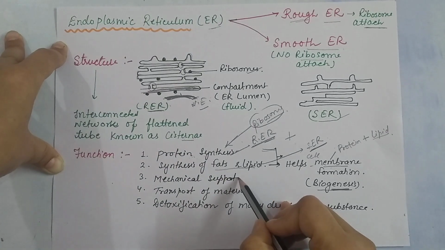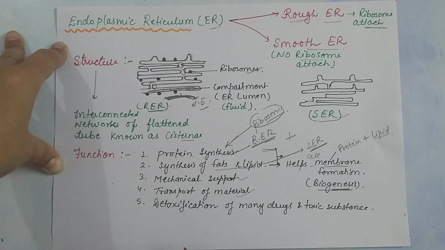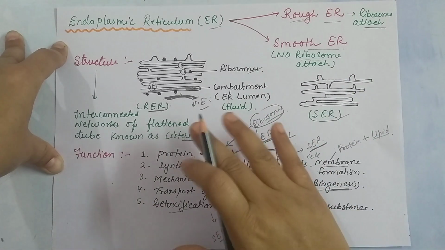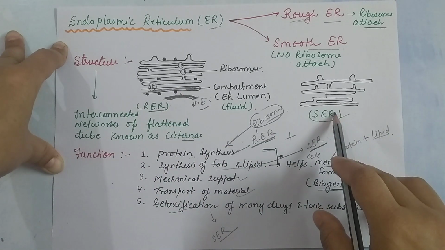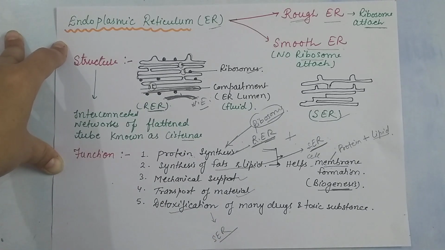They provide mechanical support. They help in the transport of materials within the cell, and they also help in the detoxification of many drugs and toxic substances. Basically, the detoxification is done by the smooth endoplasmic reticulum. So we have understood the structure of the endoplasmic reticulum. This is rough endoplasmic reticulum, this is smooth endoplasmic reticulum, and these are the functions of the endoplasmic reticulum.